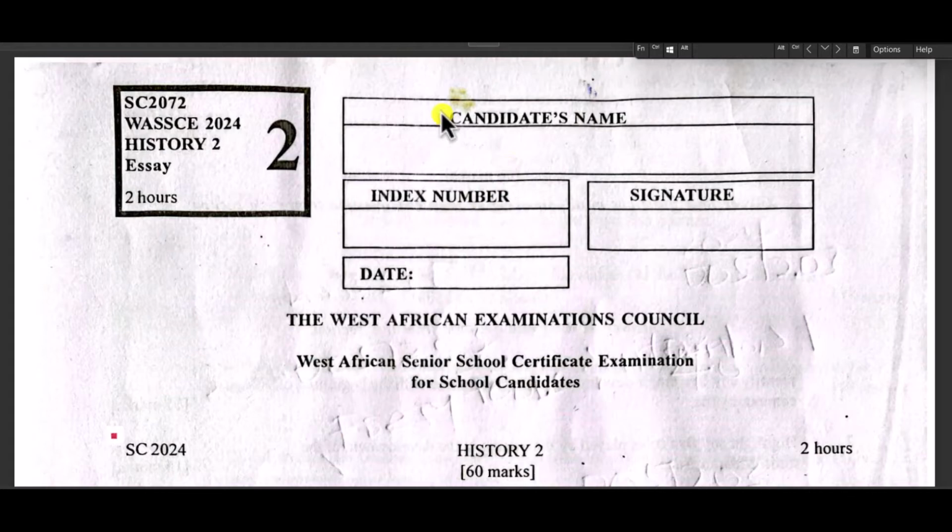So because of that, candidates are expected to write their number in this box over here, their index number over here, their signature also over here, and then the date of the exams also here.